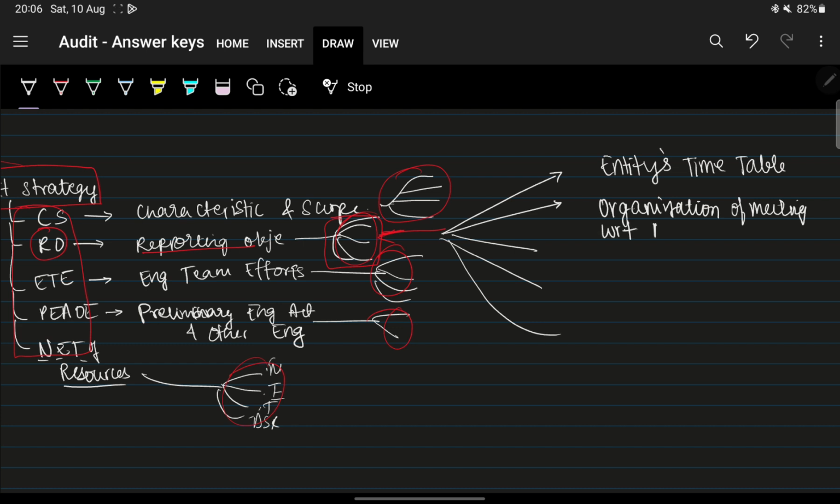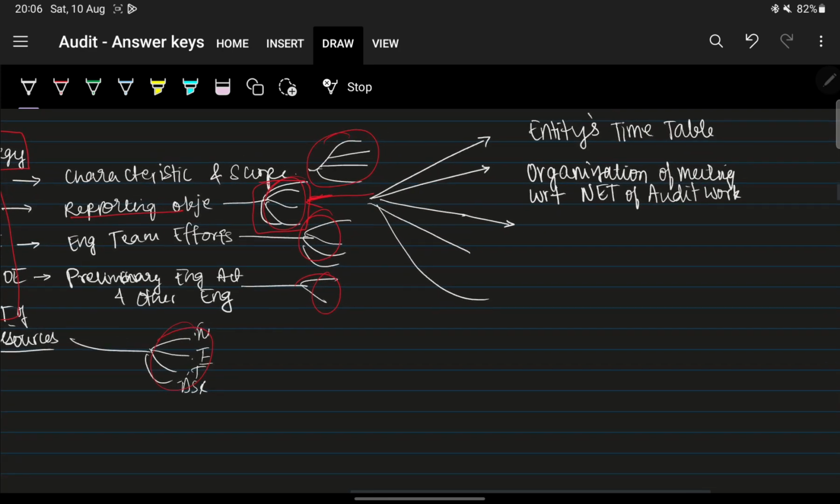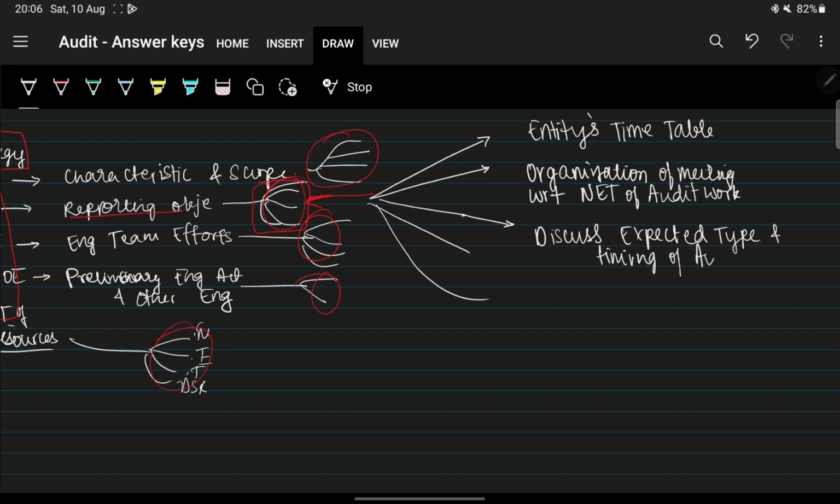With regard to nature, extent and timing of audit procedures, or of audit work, right? And the third point was discuss expected type and timing of audit report.